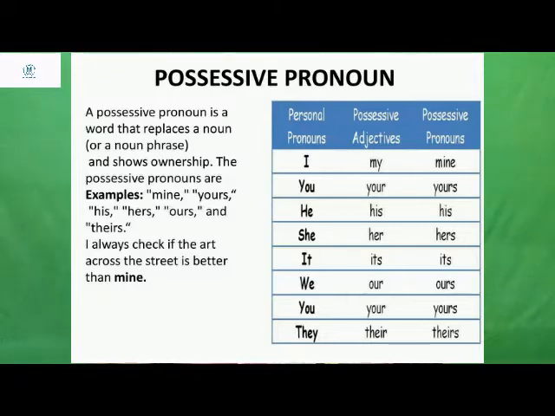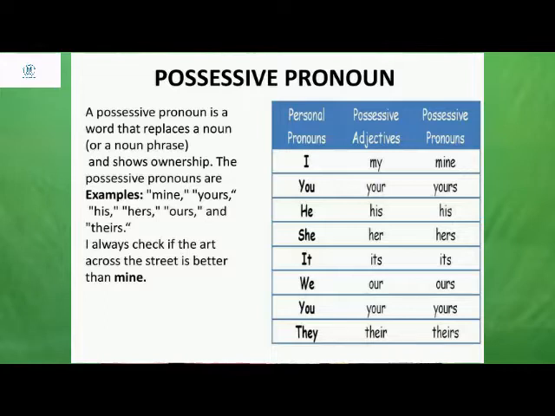Here is also a table showing what types of possessive adjectives and possessive pronouns there are. If you are using the personal pronoun I, the possessive adjective is my and the possessive pronoun is mine. In the same way, for you, the adjective is your and the possessive pronoun is yours.